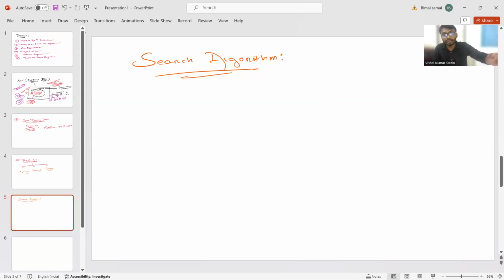When you type something into Google, like best pizza near me, it uses a search algorithm to look through all the websites on the internet and find the ones that match what you are asking for.